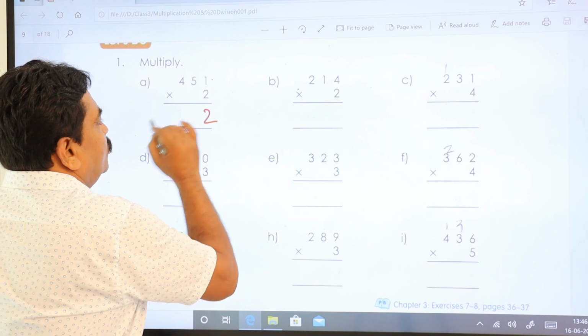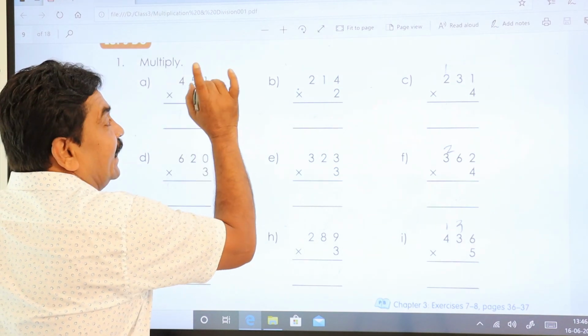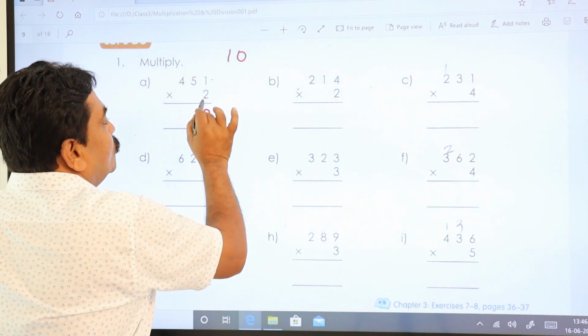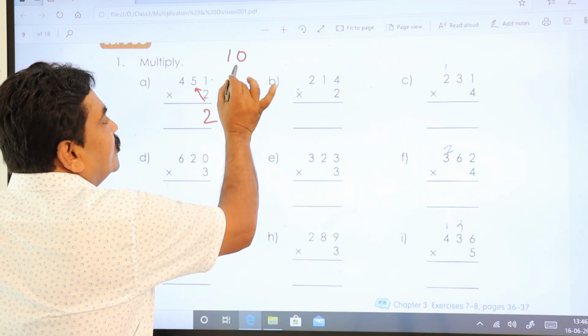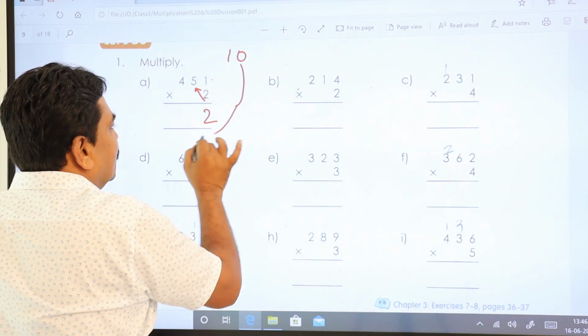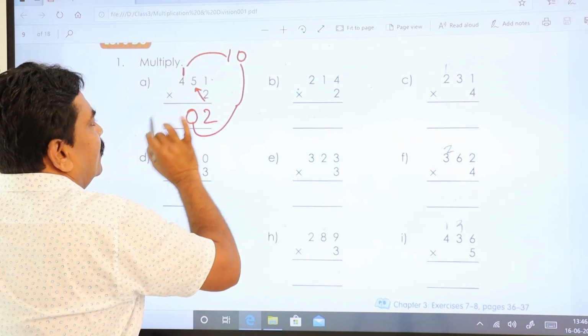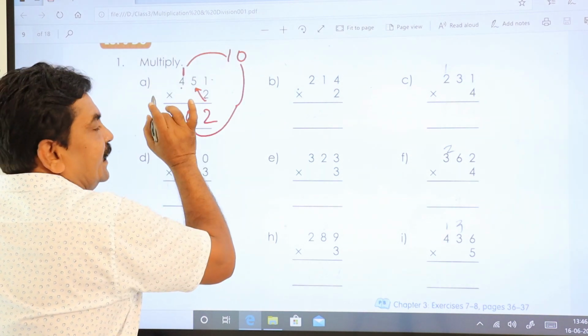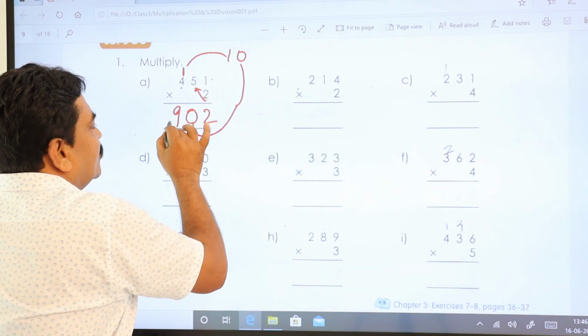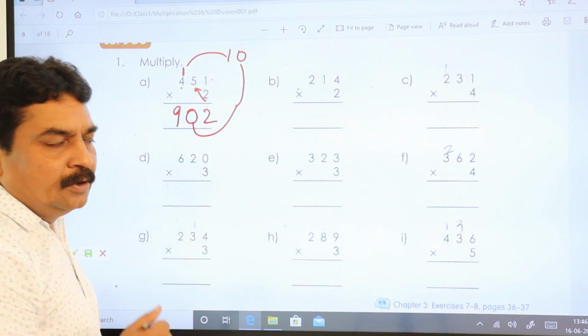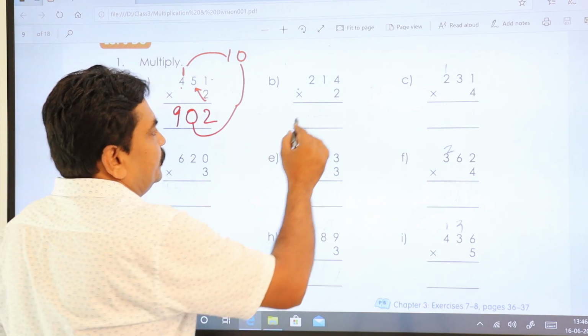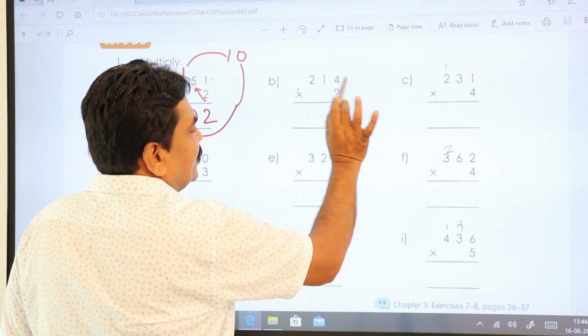2 ones are 2. 2 fives are 10. You got 10 here. See. 2 fives are 10. So this 0 you keep here, and the 1 you carry to the next number. Then 2 fours are 8. 8 plus 1, 9. So the answer is 902.